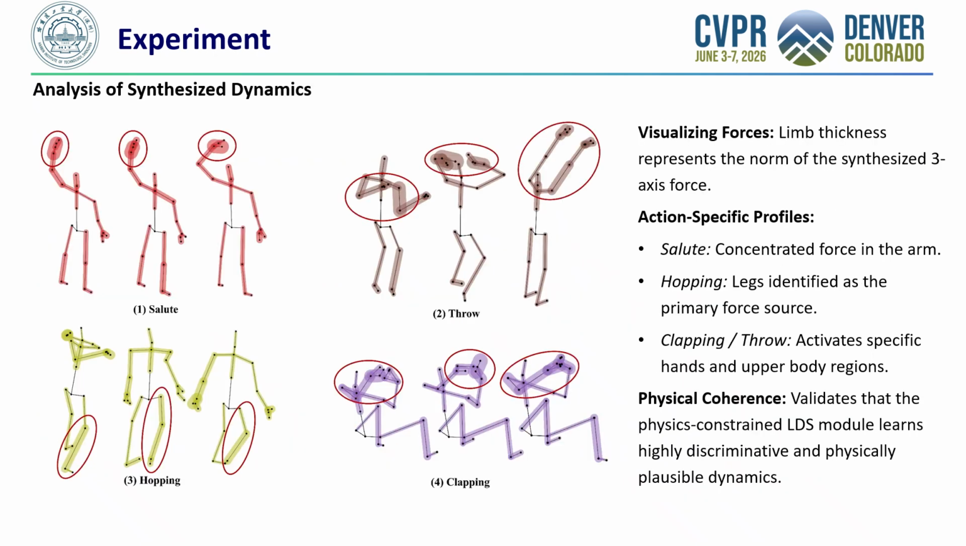To interpret what our model learns, we visualized the synthesized forces using skeletal limb thickness. As shown, the learned dynamics are highly intuitive. For example, hopping heavily activates the legs, while clapping focuses on the hands. This proves we successfully capture physically meaningful dynamics.